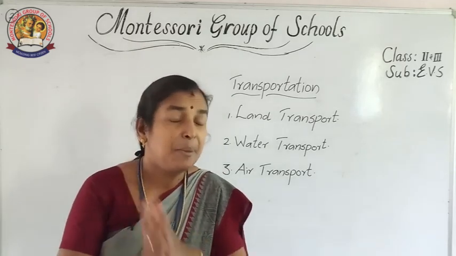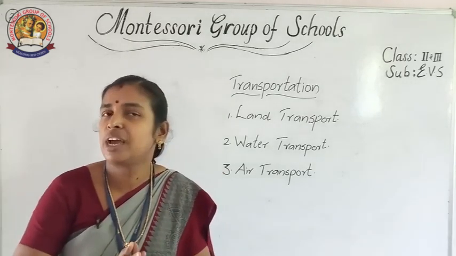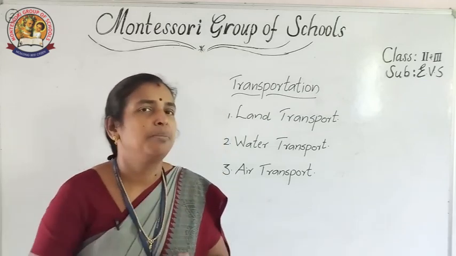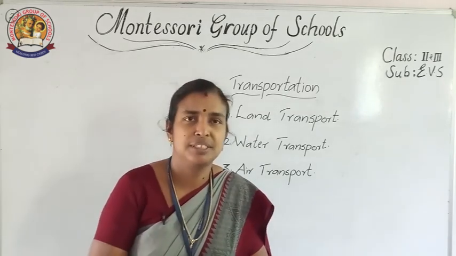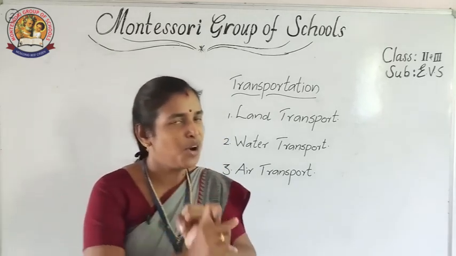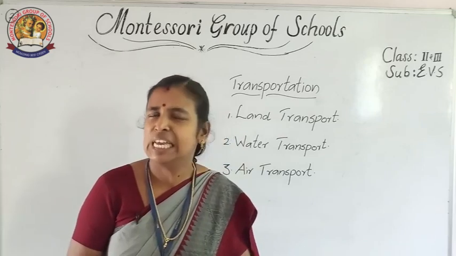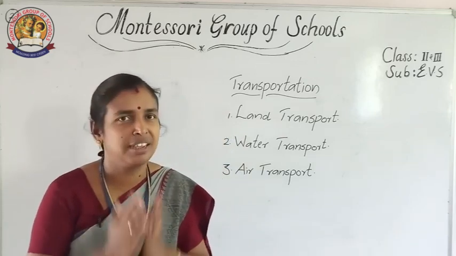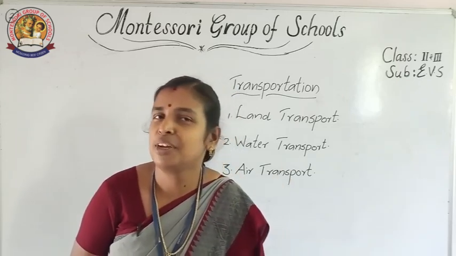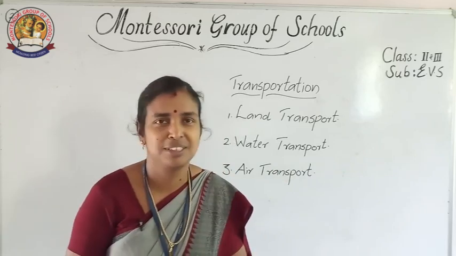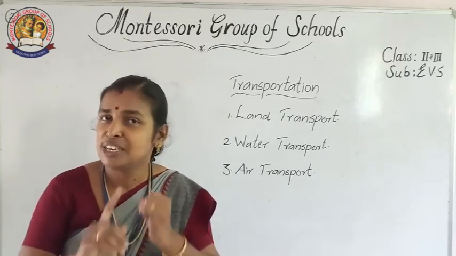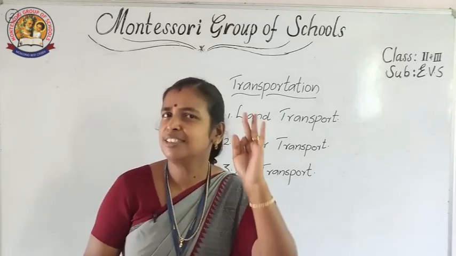And submarines. Submarines are used to travel underwater. If you want to travel underwater, we can use submarines. So, in water transport we have ships, boats, submarines. We will park these vehicles like boats, ships, submarines, etc. at the harbour. So, water transport is the slowest means of transport. It includes ships, boats and submarines.